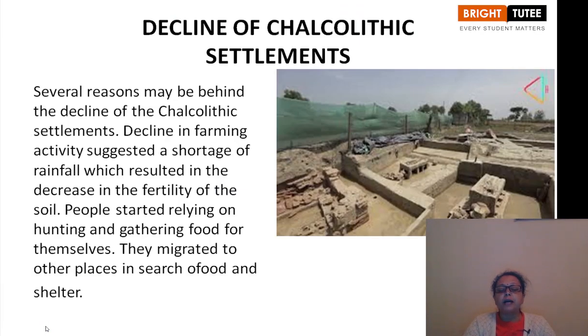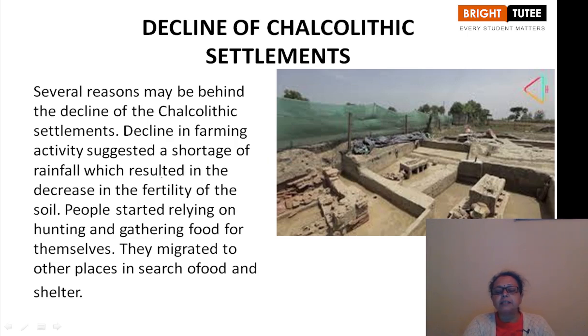Then it comes to how nicely these Chalcolithic settlements flourished. The people were practicing agriculture, and other than agriculture they were also producing craft work. But then what happened? Suddenly it collapsed or declined. What was the reason behind it?